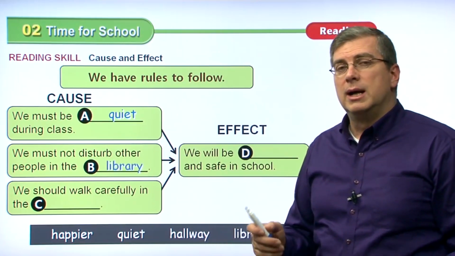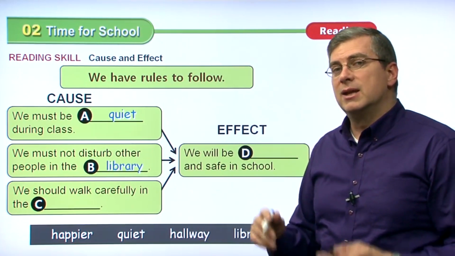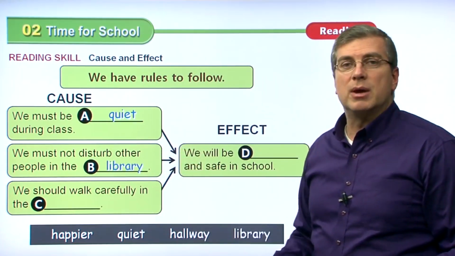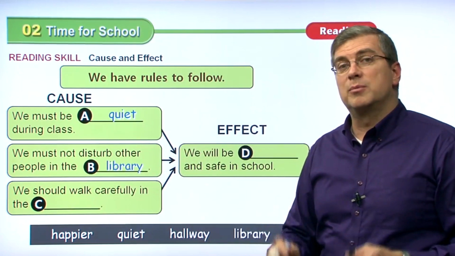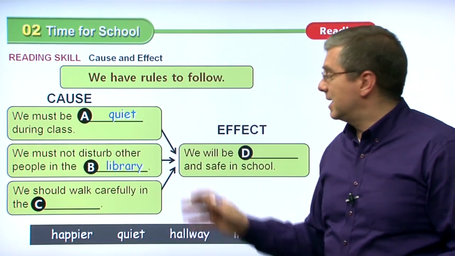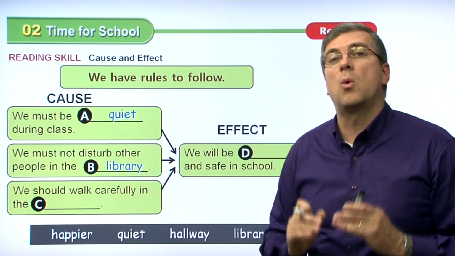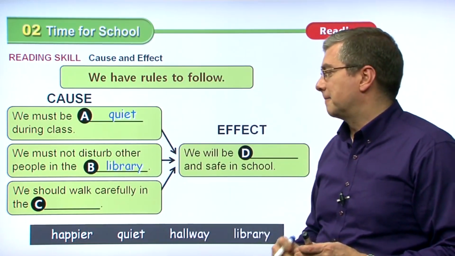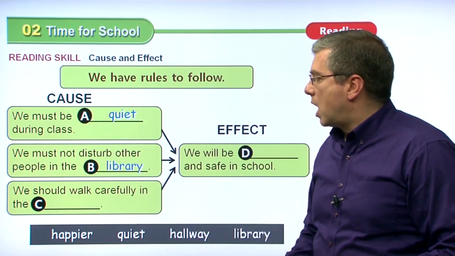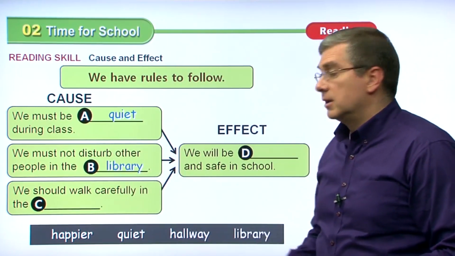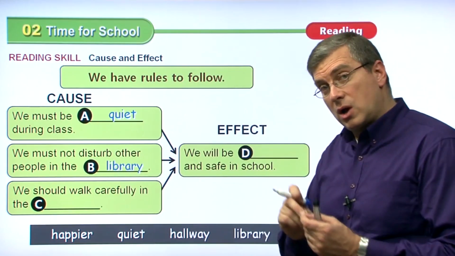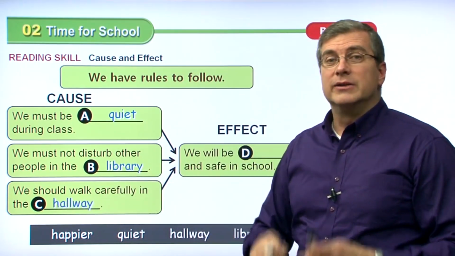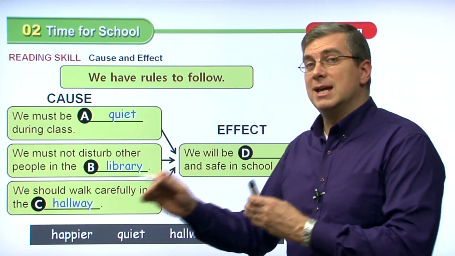Library is a more important place that we can talk about when we say we must not disturb other people. So we must not disturb other people in the library. And that's the correct one because we have to be quiet and pay attention to everything in the library. Okay. The third one, we should walk carefully in the what? Remember, when we're walking from one class to another class, where are we? We are, of course, in the hallway. So we should walk carefully in the hallway.